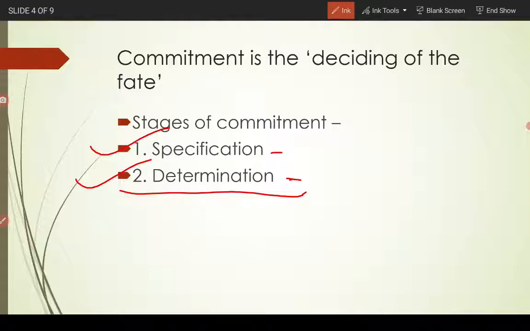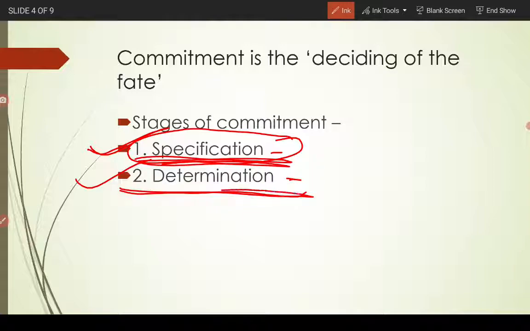It's something like students. When we are in primary school, one day we think we are going to become a pilot, the other day we think, oh, let's become something else, a teacher, a doctor. That's a kind of commitment, one day something, the next day something else. That kind of temporary commitment is specification of cells.